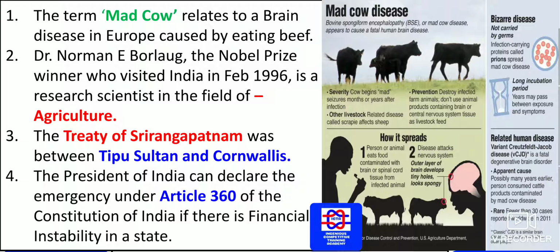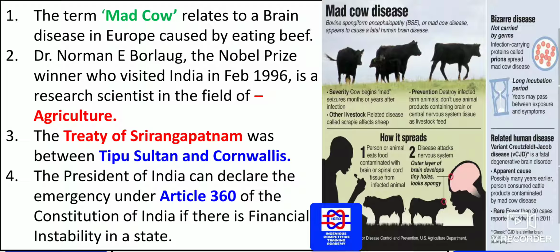Symptoms: the cow begins to have seizures months or a year after infection. Here, a person or animal eats food contaminated with brain or spinal cord tissue from an infected animal. The disease attacks the nervous system, and the outer layer of the brain develops tiny holes and looks spongy. This is what happens to a human who eats this type of beef.